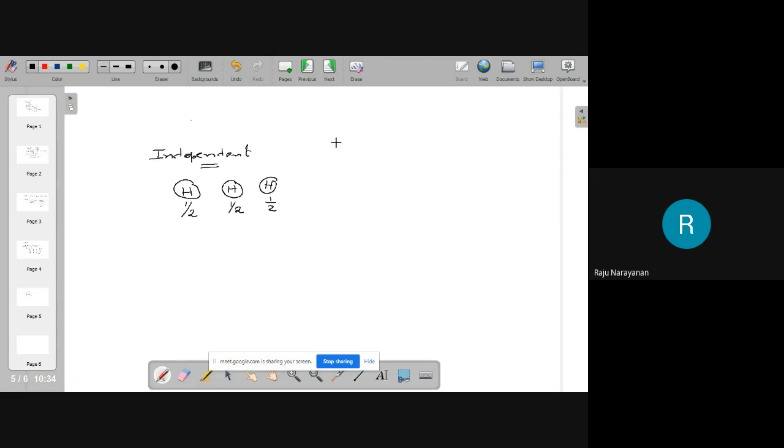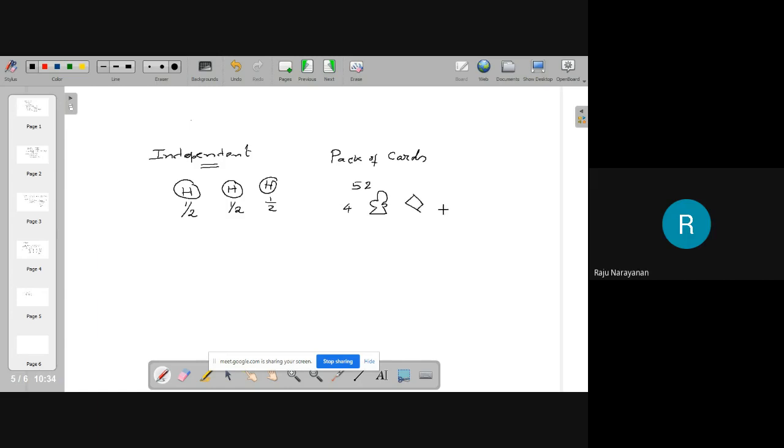You consider a pack of cards. I don't know whether the students are familiar with the cards. It is a packet consisting of 52 cards of 4 types with some symbols. This is called club. This is a diamond.